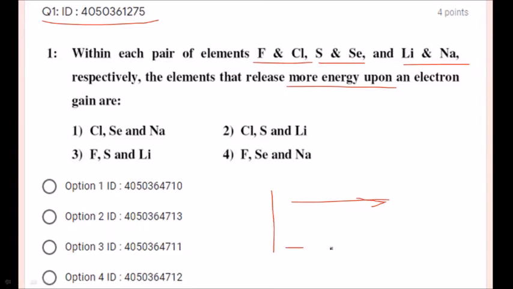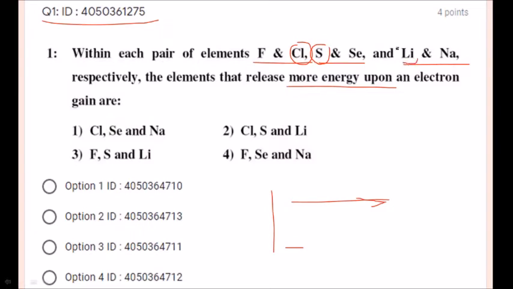So based on this standard phenomenon of electron affinity, the elements given here are fluorine and chlorine. Which is going to release more energy among fluorine and chlorine? Yes, chlorine. Among sulfur and selenium, sulfur is going to release more energy, and among lithium and sodium, it is going to be lithium.